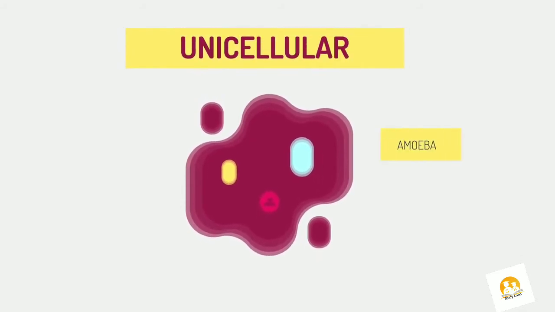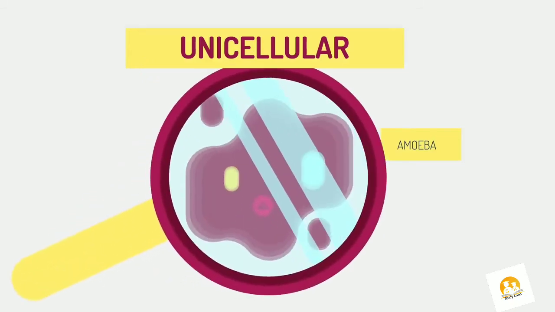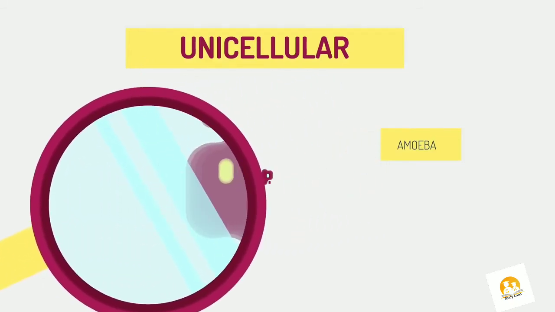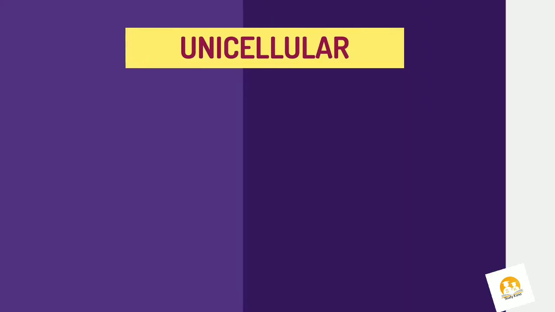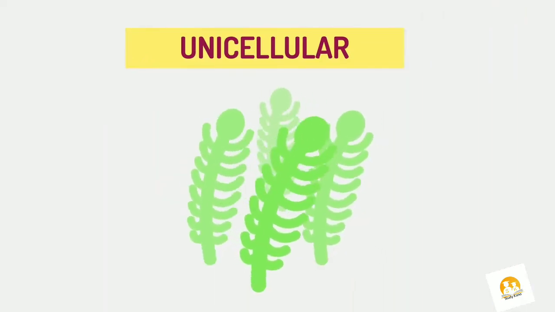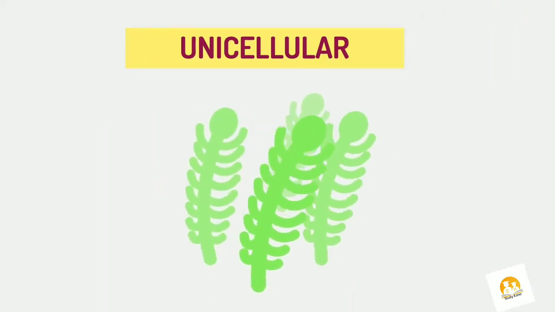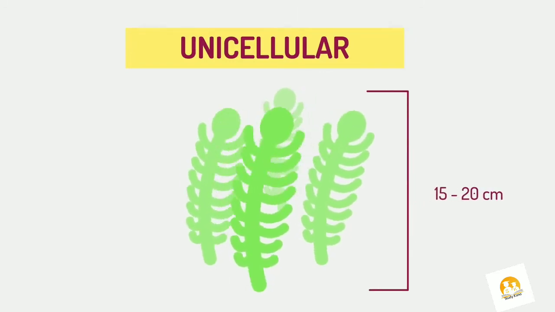exist of just one cell. These simple organisms, like amoeba, are unicellular. They depend on simple diffusion for life. They are usually too small to be visible with the naked eye, like bacteria, and so we need a microscope to see them. But there are some unicellular algae that are about 15 to 20 centimeters in size.